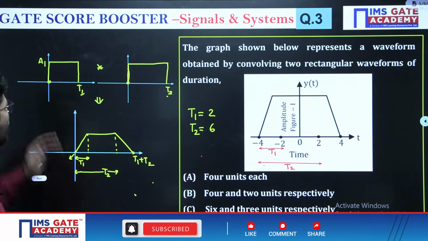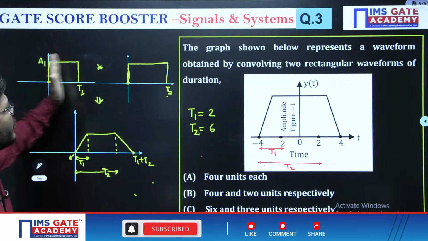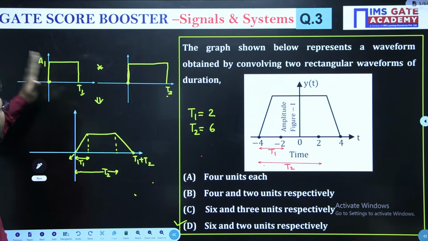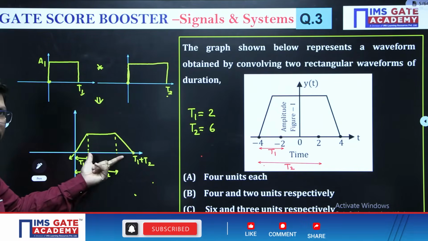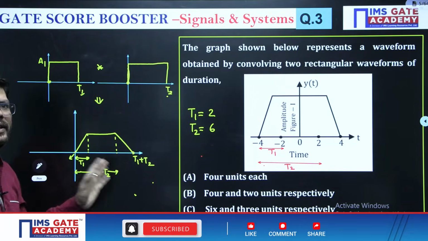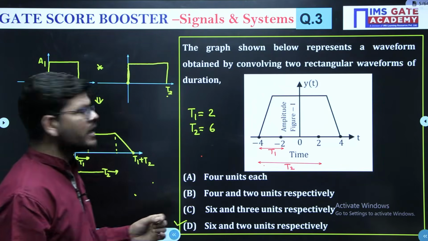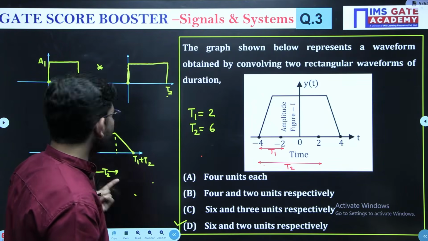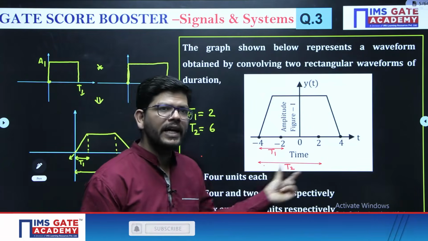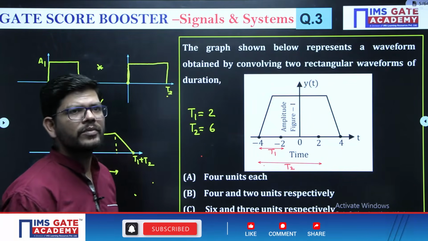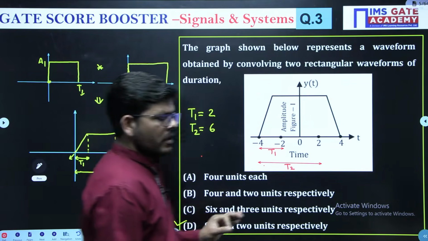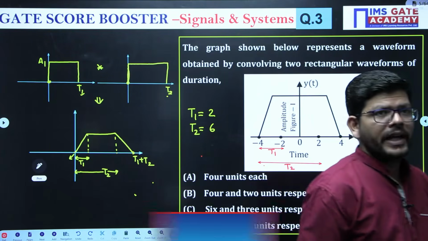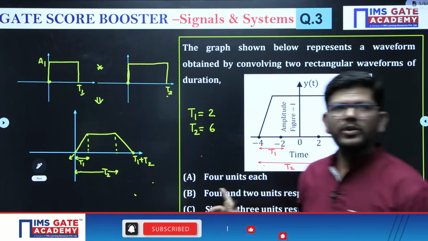We have taken the two pulses only on the right hand side. If we had some part on the left side and some part on the right side, then you will get the same trapezoidal shape, only the coordinates will be written in a different way. So this duration is always T1, this duration is always T2. Like that, you can judge what is going to be the answer of this question. Remember the fact: convolution of two unequal duration rectangular pulses is a trapezoidal pulse.